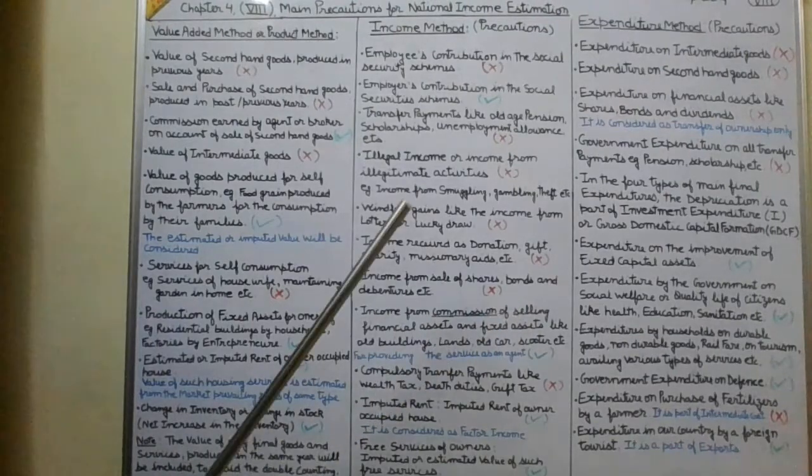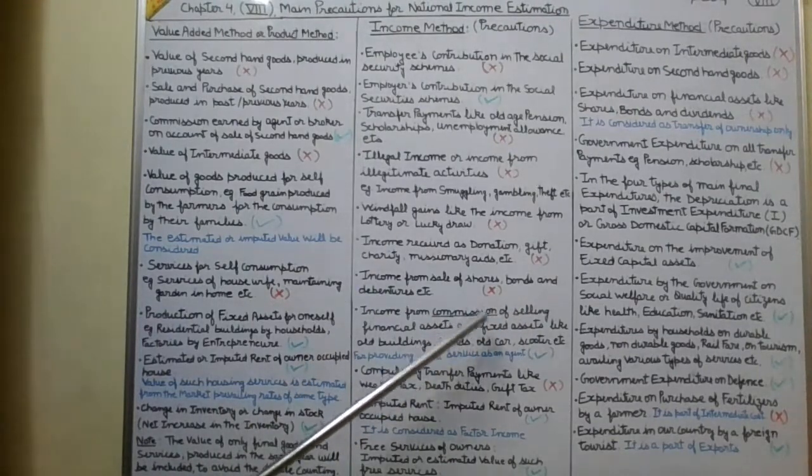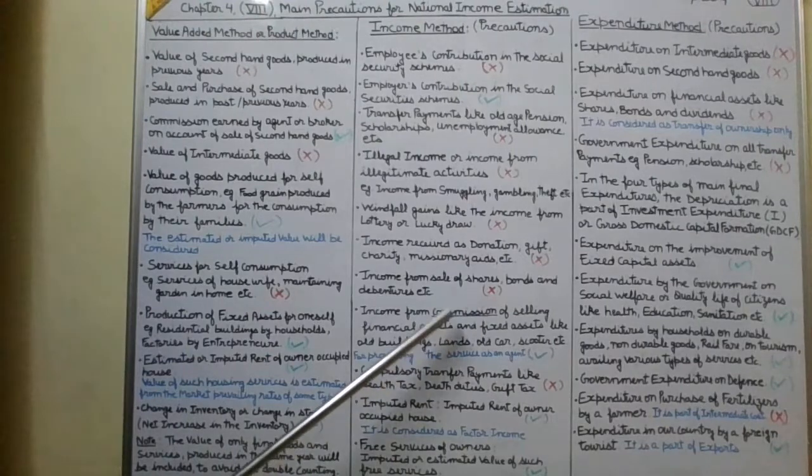But the income from commission of selling financial assets like shares, bonds and debentures, and fixed assets like old buildings, lands, old car, scooter, etc., if any agent or broker is earning this type of commission, then such income will be considered in the national income, because he is providing his factor services as an agent or as a mediator.